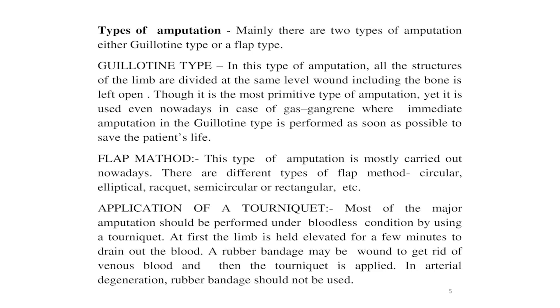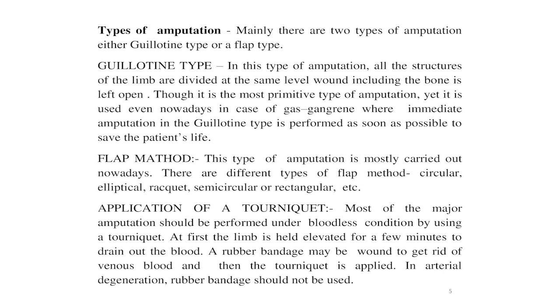In this type of amputation, all the structures of the limb are divided at the same level and the wound including the bone is left open. Though it is the most primitive type of amputation, yet it is used even nowadays in case of gas gangrene, where immediate amputation in the guillotine type is performed as soon as possible to save the patient's life.